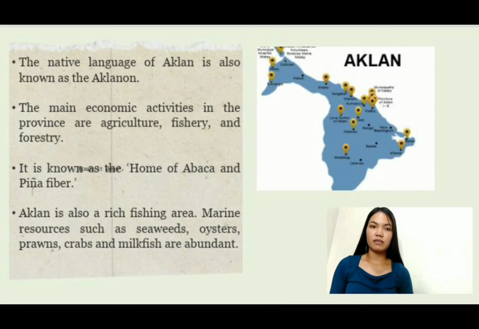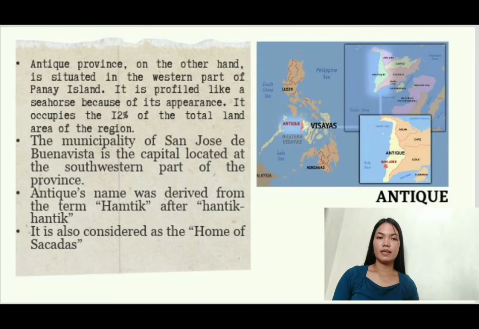Root crops, rice, coconuts, poultry, and swine are also among the major economic products of the province. And because of its neighboring the Sibuyan Sea, Aklan is also a rich fishing area. That's why marine resources such as seaweeds, oysters, prawns, crabs, and milkfish are also abundant.